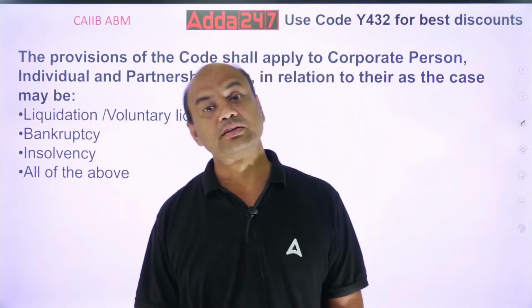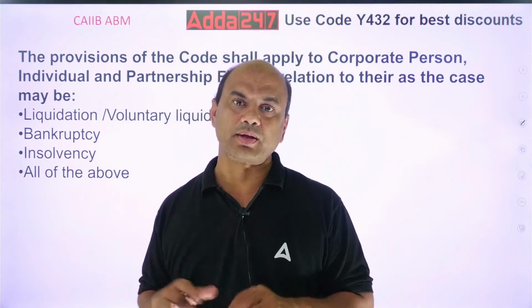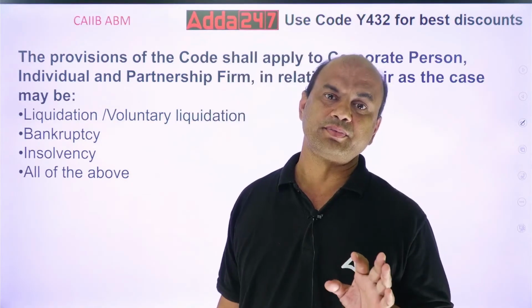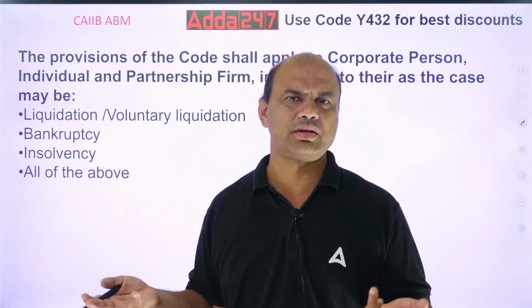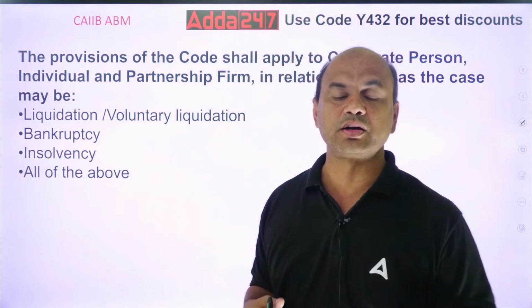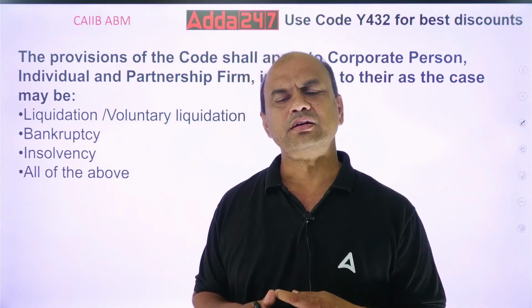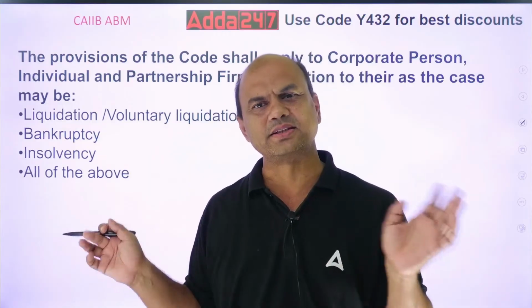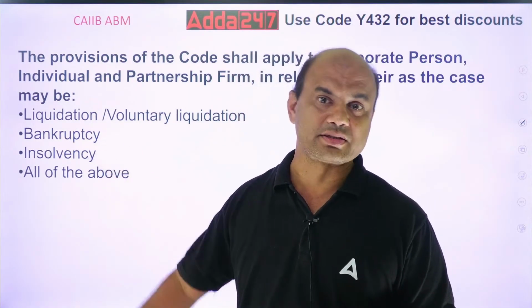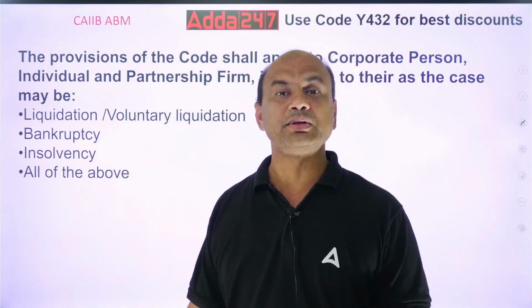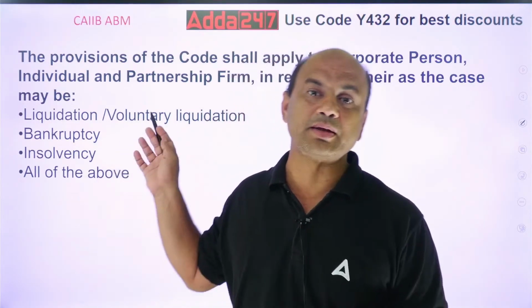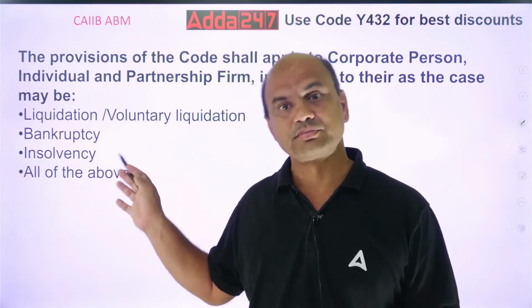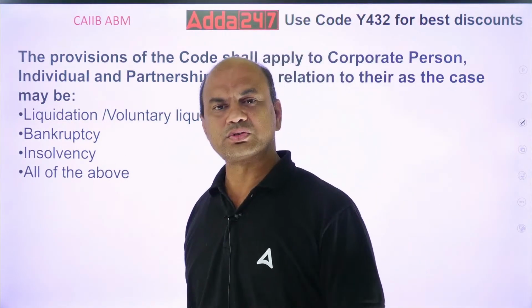What is voluntary liquidation? See, liquidations are of two types. One is pressed or pressurized by the banks and FIs. Some company is not performing, then it is not resolving also, means the resolution is also not done. In that case, what happens? The banks and the FIs, financial institutions, they'll say that, okay, sell this company, sell the assets. So that is forced liquidation. What is voluntary liquidation? Voluntary means the company itself can go to this IBC and say that, see, I want to close my company, liquidate it voluntarily. That can also happen. It wants to sell it.